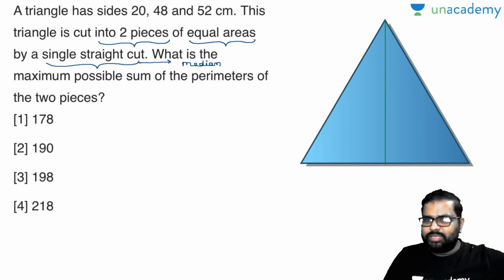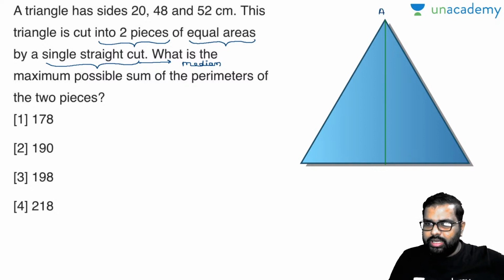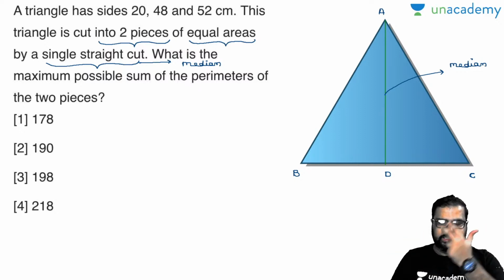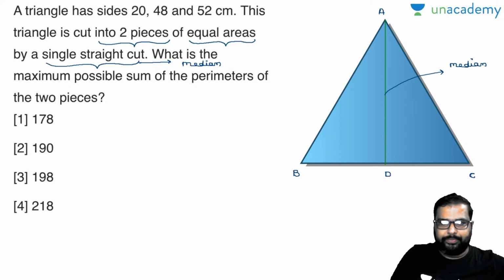Just now we have discussed the properties. This is a triangle ABC. Now what will be AD? Now dekho, two triangles of equal areas have to be formed, and this has to be damn surely median only. Yes, perfectly right.